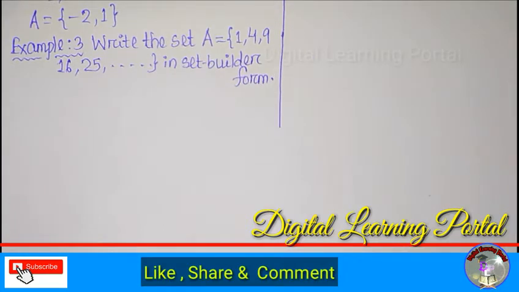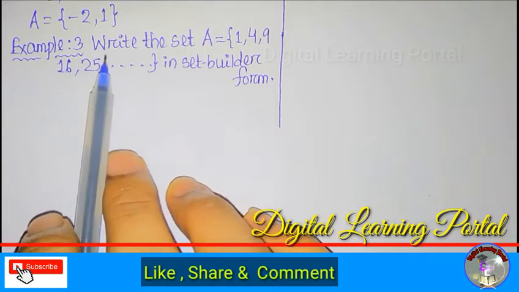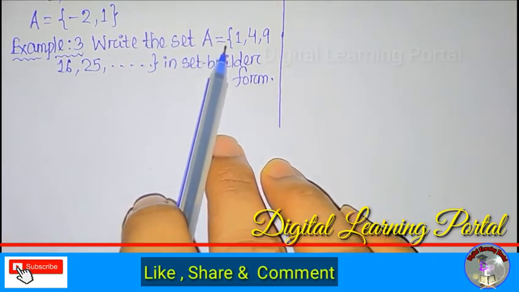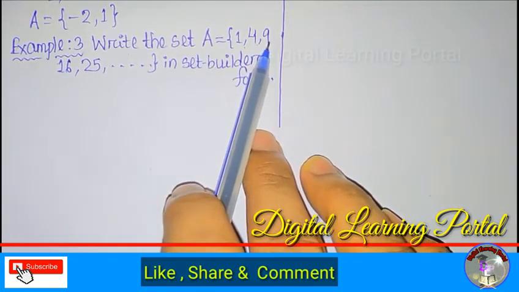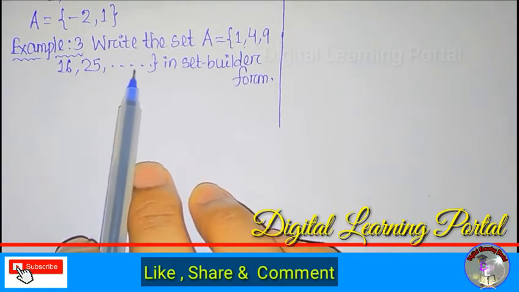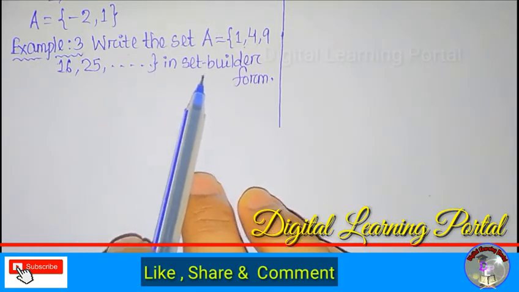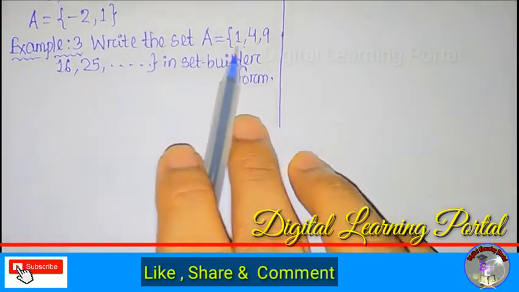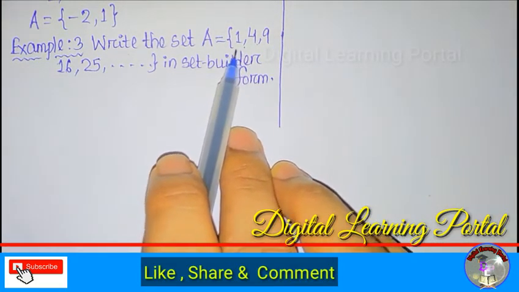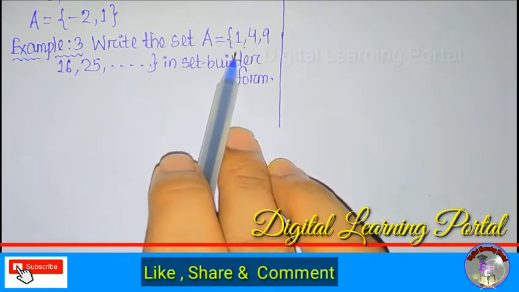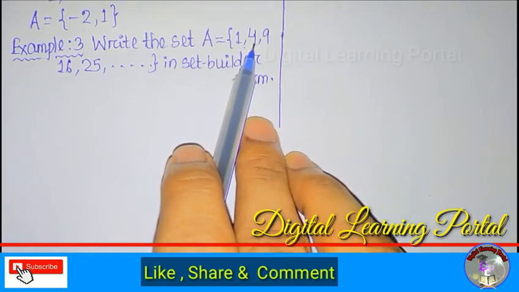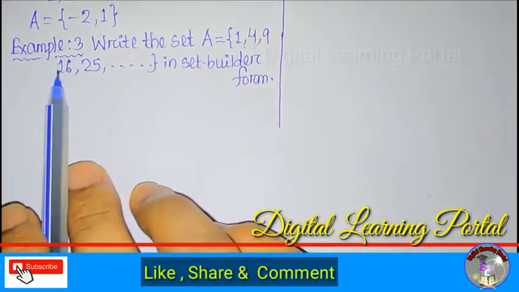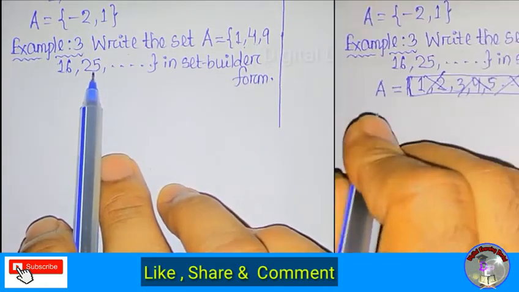Next we have example 3. Write the set A = {1, 4, 9, 16, 25} in set builder form. We have been given some questions and we have to write them in set builder form. First we have to check these numbers. These numbers are square numbers. This is the square of 1, this is the square of 2, this is the square of 3, this is the square of 4, and this is the square of 5.